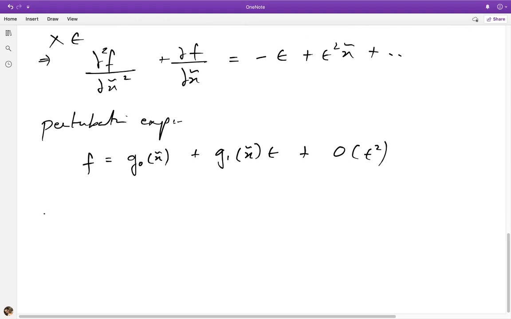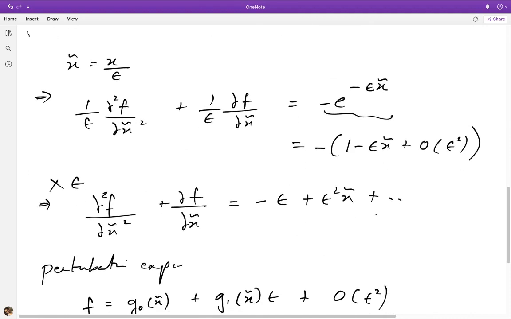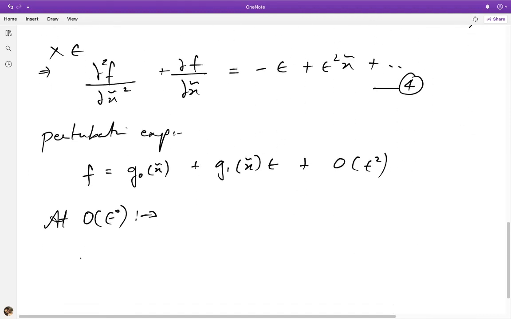Okay, so now let's look at the various problems. So at order epsilon to the 0, by substituting this in the equation for the boundary layer, which we call 4, we obtain the following. Is equal to 0 basically.